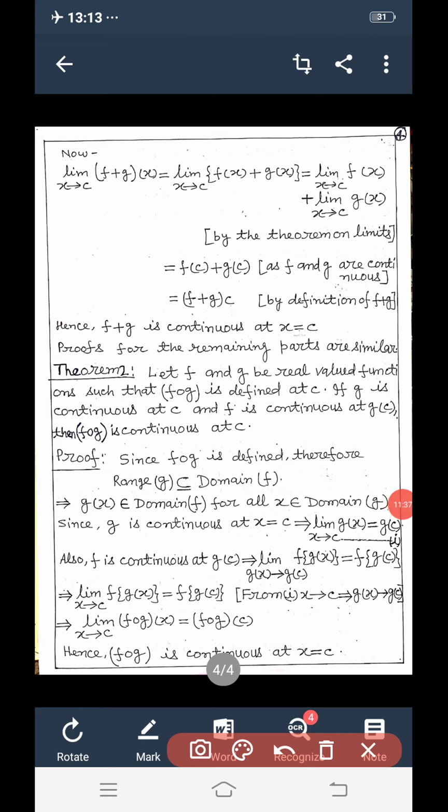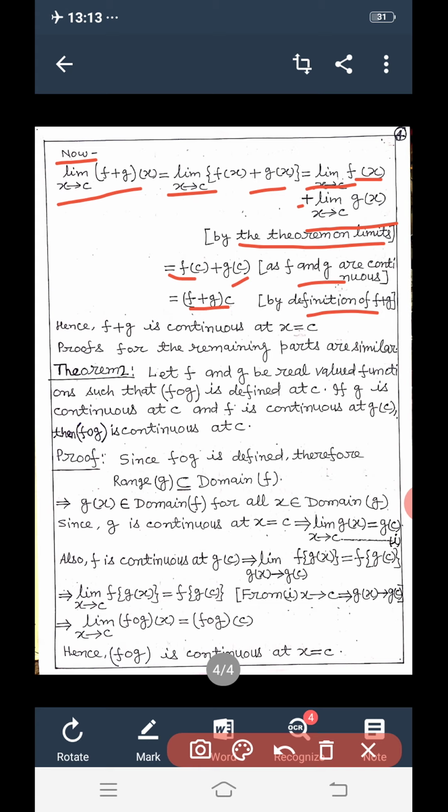Now limit as x tends to c of (f plus g)(x) is equal to limit as x tends to c of f(x) plus g(x), and this is equal to limit as x tends to c of f(x) plus limit as x tends to c of g(x) by the theorem on limits, and this can be written as f(c) plus g(c), since f and g are continuous, and this can be written as (f plus g)(c) by definition of f plus g.